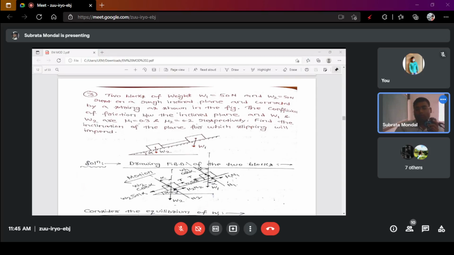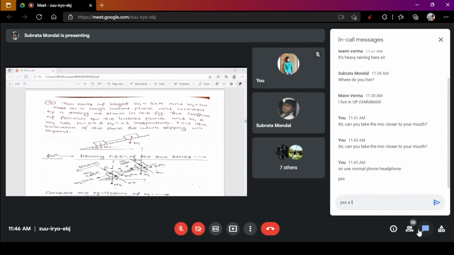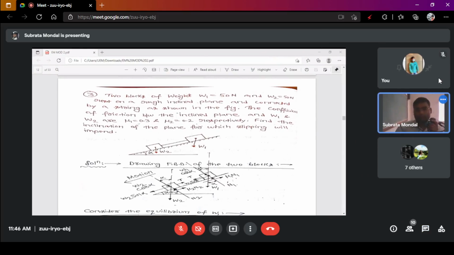It is basically some issue in the mic itself. So if you have any issue, you must write in the chat box. Right now it is clear enough, right? Yes, please ensure me. Don't say it in the microphone. Please use the chat box because I'm not using the headphone. Okay, fine. So if you have any doubts, please use your chat box.